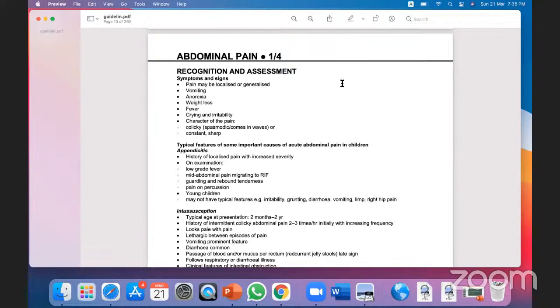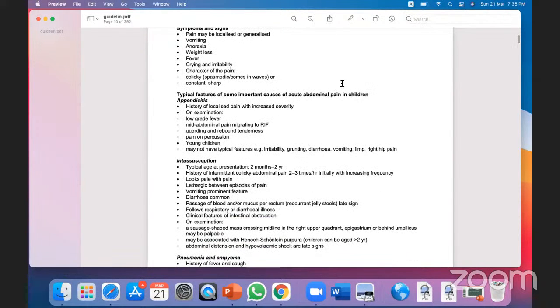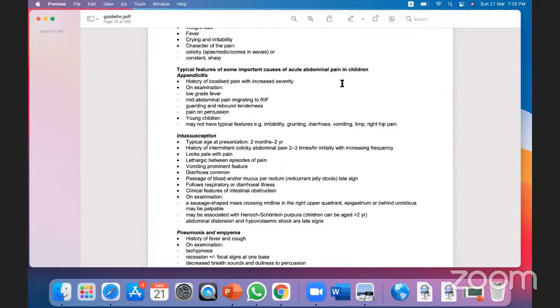Now, typical causes of acute abdominal pain in children. As I told you during the first part of the topic, pain will be of two types. It will be acute or chronic. So sudden onset pain, what are the causes of sudden onset abdominal pain? It can be